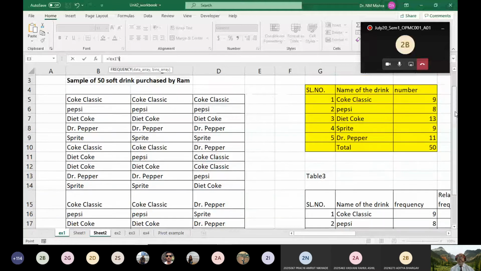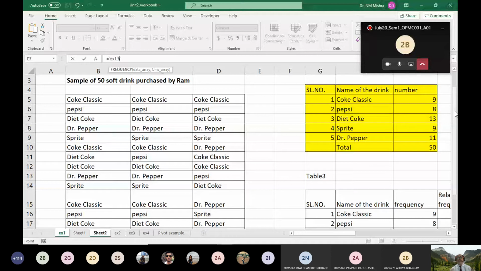Is this data set categorical or numerical? Because all the data, Sprite, Dr. Pepper, Pepsi, Diet, are in the form of text, it is categorical data. Am I right? Is it two categorical variables or one categorical variable in this data set? One category, because you have only one category, soft drink, right?